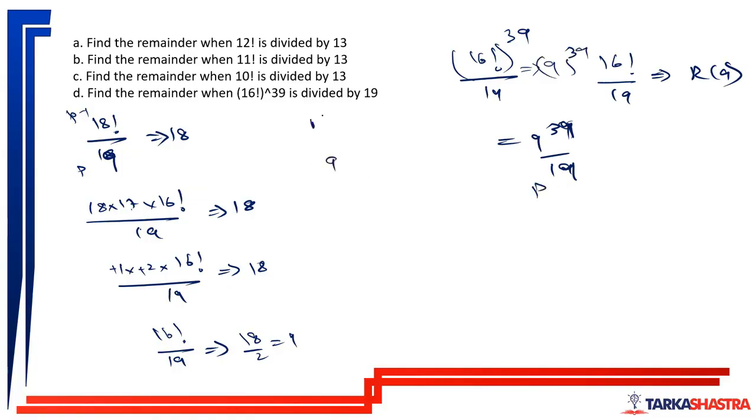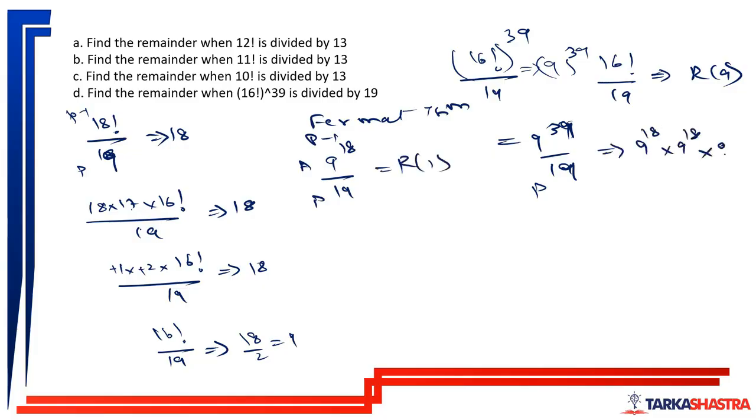Let us try to apply Fermat's theorem here. 9 to the power 18, this is your A, this is your P, this is your P minus 1. This will leave the remainder of 1. So 9 to the power 18 into 9 to the power 18, 36, over 9 to the power 3 divided by 19. This thing, according to Fermat's theorem, will leave a remainder of 1. This thing will leave a remainder of 1.